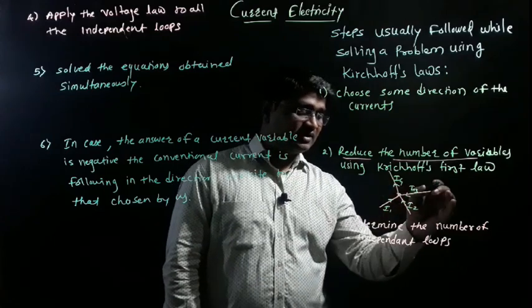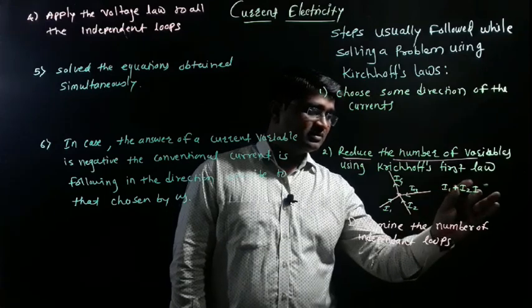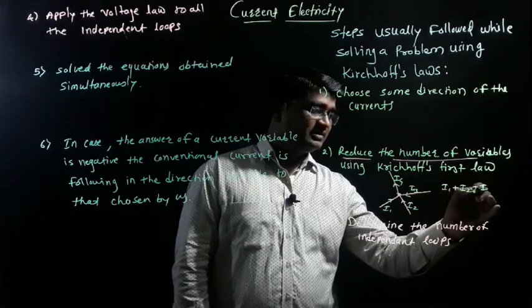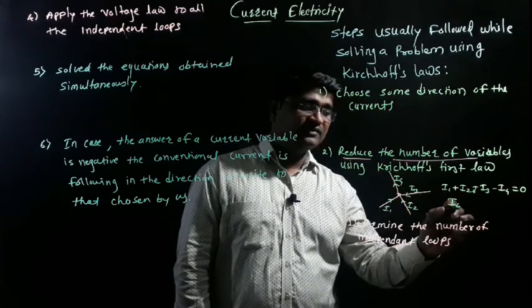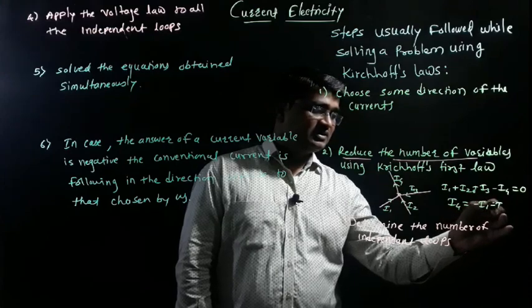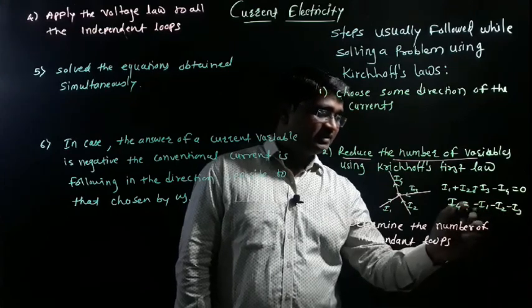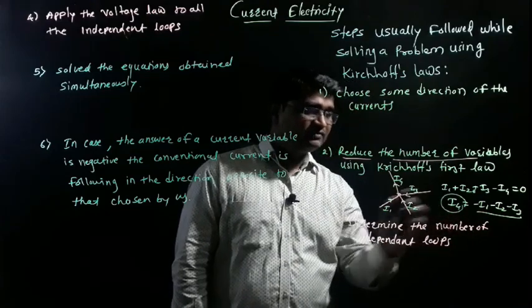It means we can write I1 plus I2 plus I3 minus I4 is equal to 0. It means we can determine I4. I4 is equal to minus I1, minus I2 and minus I3. So with the algebraic sum of these three, we can reduce only one term.